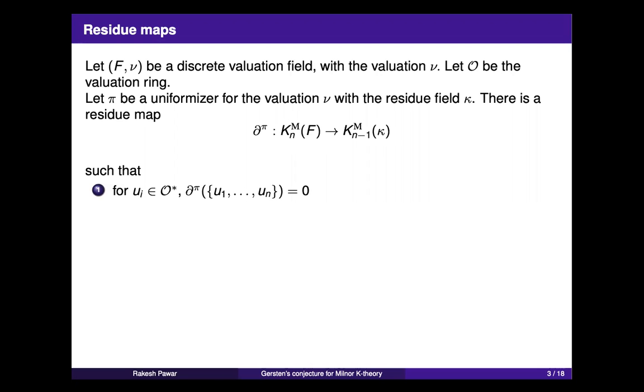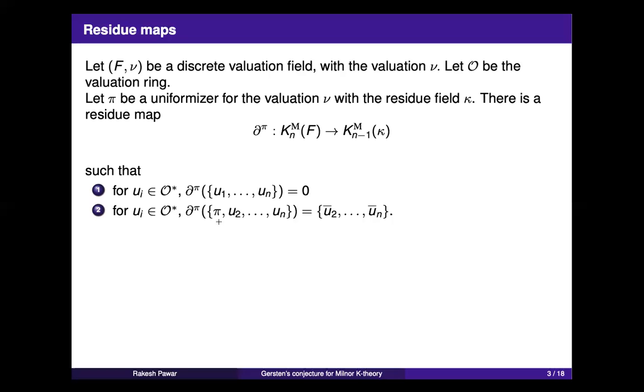This map is the unique map satisfying a bunch of properties. The first property is that if you take a tuple where all the elements u1 up to un are units in the valuation ring, where O star is the units in O, then this partial takes the symbol to 0.